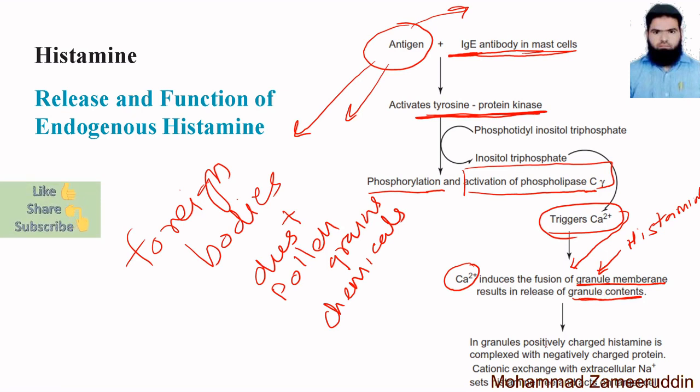In granules, positively charged histamine is complexed with a negatively charged protein; cation exchange with extracellular sodium ions sets histamine free to act on the target cell. In this way, histamine is released from the mast cell or its granular storage site.